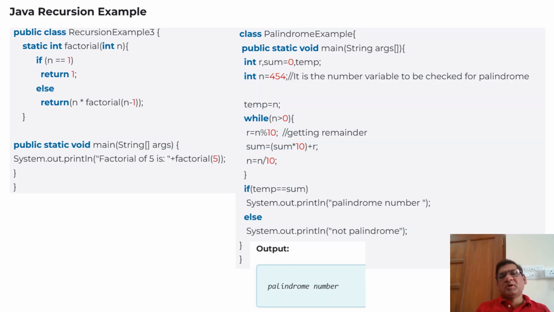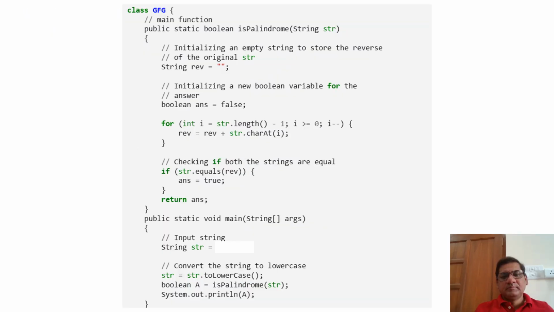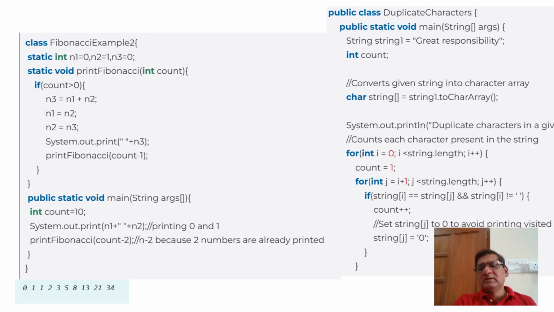On the screen we can see the programming examples of recursion and palindrome. In general we usually face this type of coding while facing interviews. That's the main reason I have provided these coding examples here. On the screen you can see the string palindrome example. Just go through the statements and we can understand how it has been implemented. On the screen we can also see the Fibonacci series implementation with the help of the recursion technique. This is one of the questions we used to face in interviews.